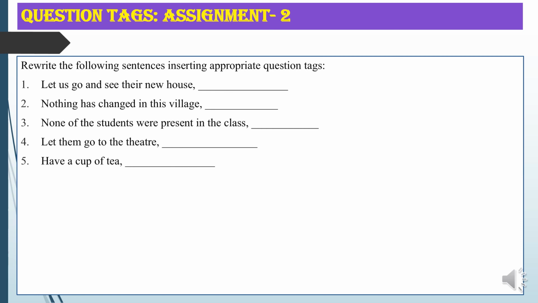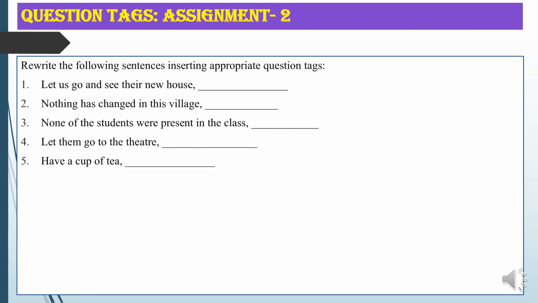A few people were present there. Remember, few is regarded as negative, but a few is regarded as positive. So that means it is a positive statement, so it will take a negative tag. It will become weren't they. Little knowledge is always dangerous. Little is semi-negative, so the sentence is a negative sentence, so it will become isn't it. Only one student knew the answer, and it will become didn't he.